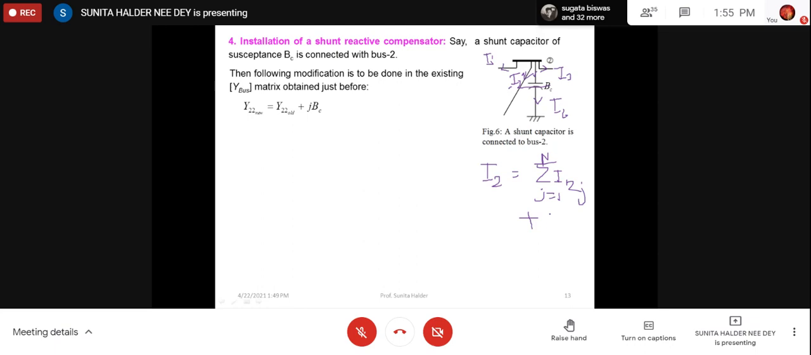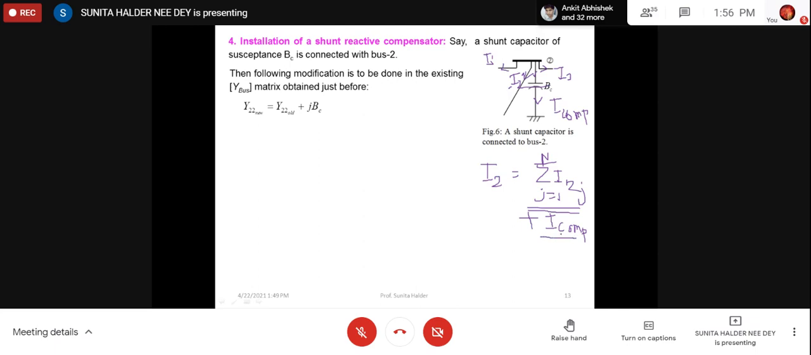Along with that, there is another current due to the compensation, say ICOM. It is better to write, right? So ICOM may be capacitive, may be inductive, depending on the compensation. So on the basis of this summation of currents, we have already derived the elements of Y bus. So what will be the modification for this ICOM?